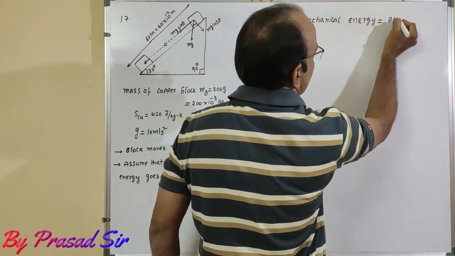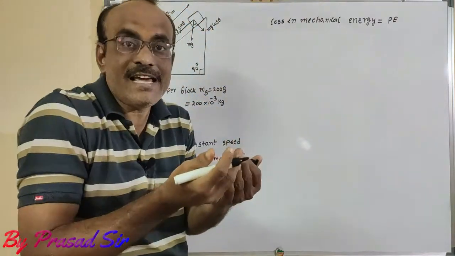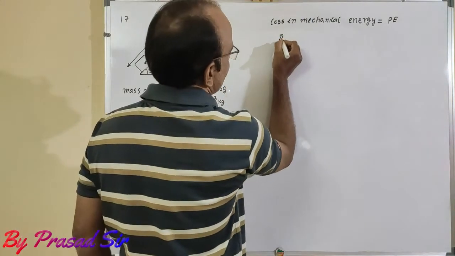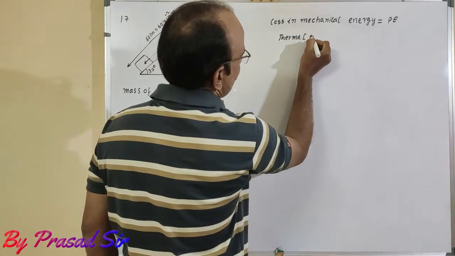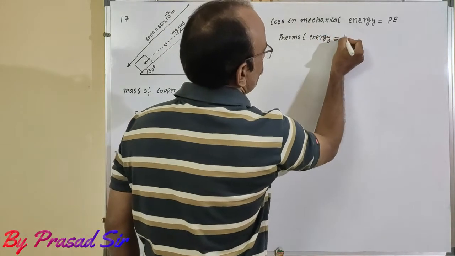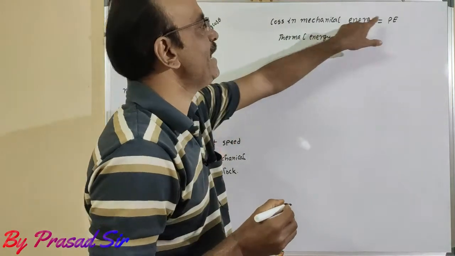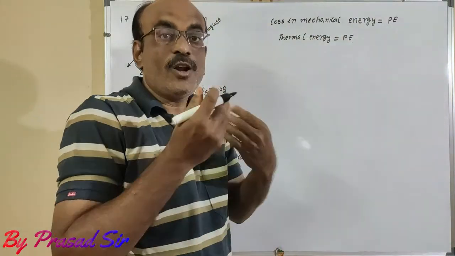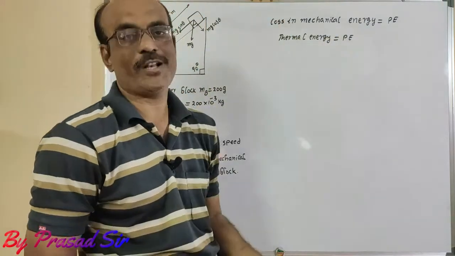Potential energy. So the loss in mechanical energy as thermal energy is equal to potential energy. That means the loss in mechanical energy is potential energy, and that loss converted as thermal energy. That thermal energy is potential energy.